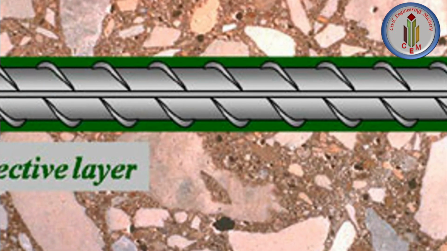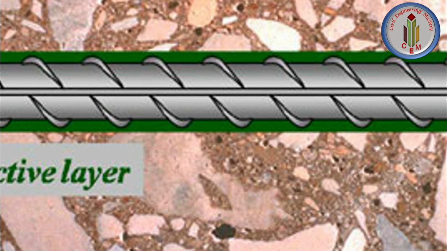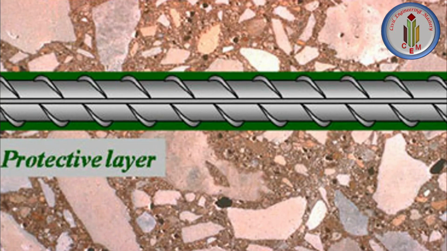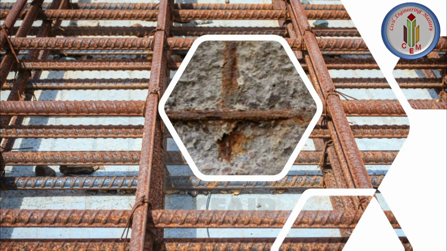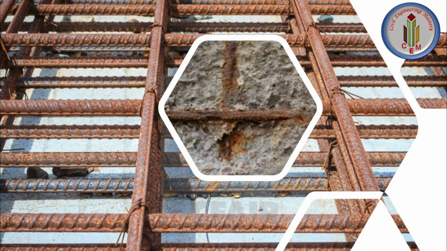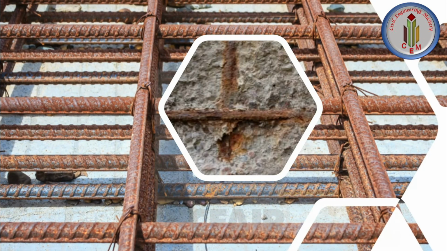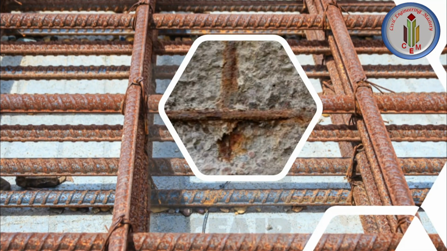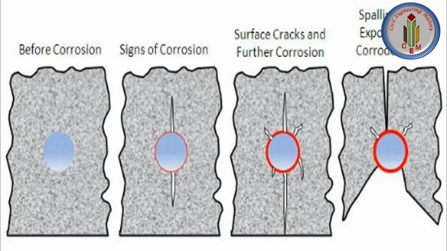The destruction of the passive layer occurs when the alkalinity of concrete is reduced or when the chloride concentration in concrete is increased to a certain level. In most cases, exposure of RC to chloride ions is the primary cause of corrosion of steel reinforcement. The ingress of chlorides, that is salt, causes the passive film to degrade, allowing the reinforcement to corrode in the presence of oxygen and moisture. In the presence of chloride, the steel starts to corrode.